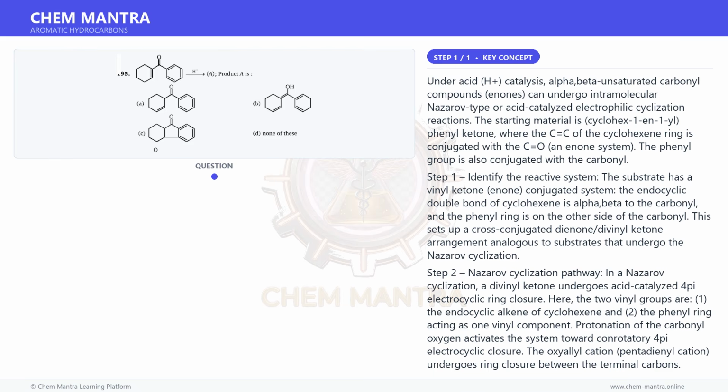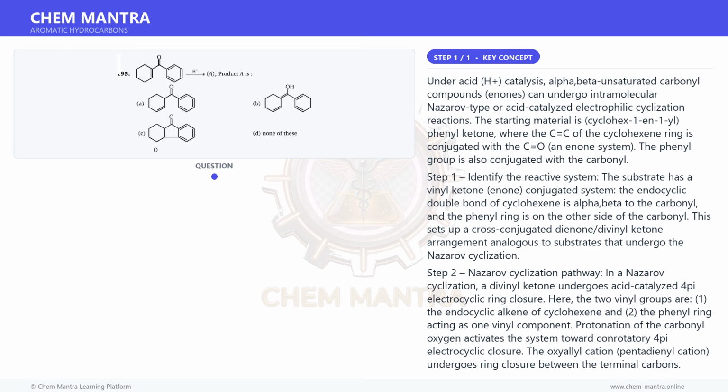Step 3. Ring closure. The terminal carbon of the cyclohexenyl double bond attacks the ortho carbon of the phenyl ring, or equivalently, the electrophilic carbon attacks the nucleophilic pi system, forming a new C-C bond and creating a 5-membered ring fused between the cyclohexane and benzene rings. This gives a bicyclic intermediate with a cyclopentenyl cation.